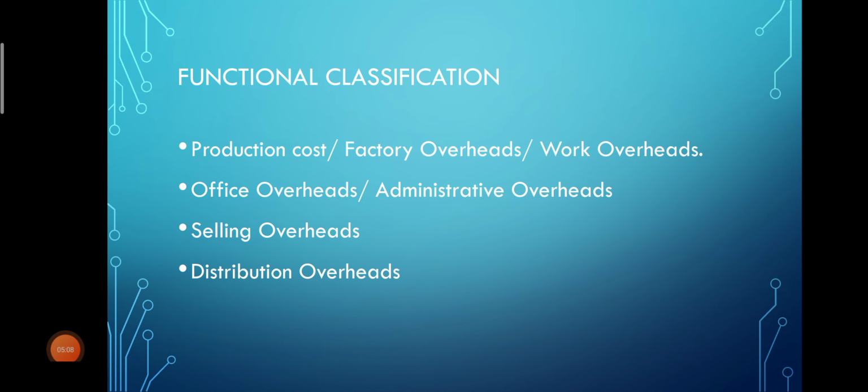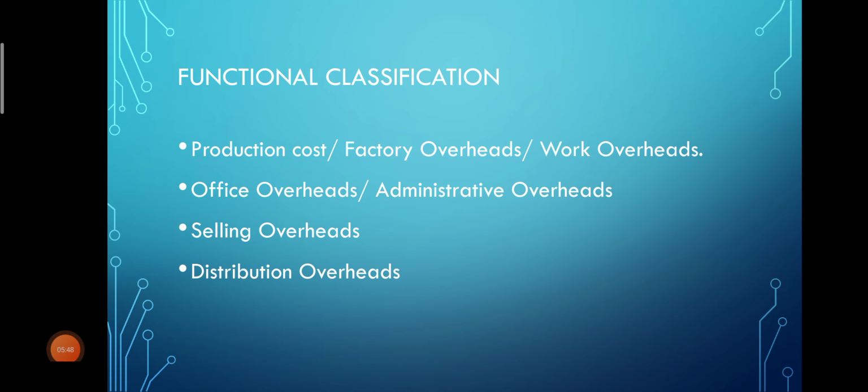So functional classification is the second type of classification under elements of costing. First one is production, factory or work overheads, which means expenses incurred specifically for the production of goods and services. Such expenses have to be taken under factory overheads. Second is office overheads or administrative overheads, which means expenses incurred for controlling or administration of business. Such expenses have to be taken under office overheads.